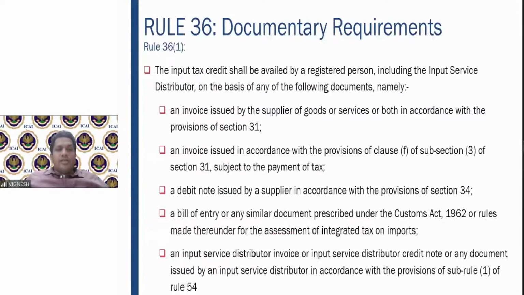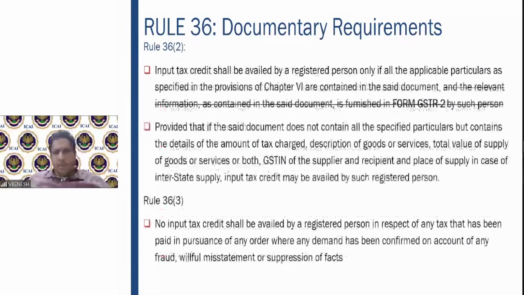Fine. Now we go to rule number 36, which talks about the documentary requirements of input tax credit. Input tax credit shall be availed by the registered person on the basis of the following documents. An invoice issued by the supplier in accordance with the provisions of section 31. As per 31, all the invoice details have to be given. Or an invoice issued in accordance with 31(3)(f), subject to the payment of tax. Debit note, bill of entry in case of integrated tax on imports, and input service distributor credit note, etc., as per the provisions of sub rule 1 of rule 54. So these are the documents on the basis of which you can claim the respective input tax credit.